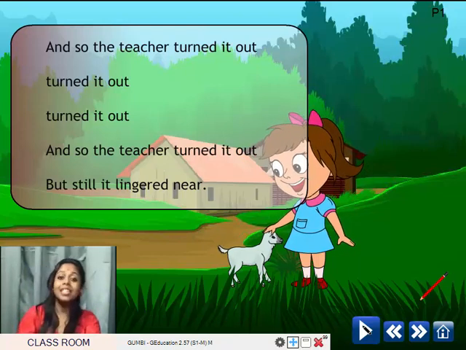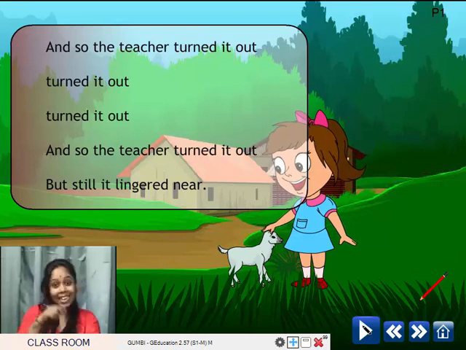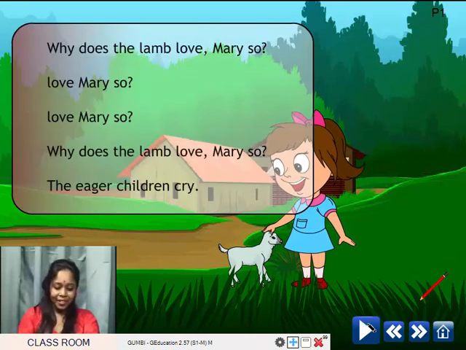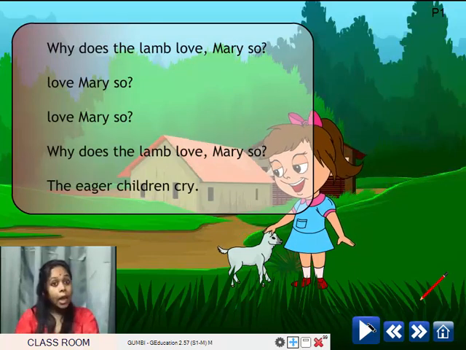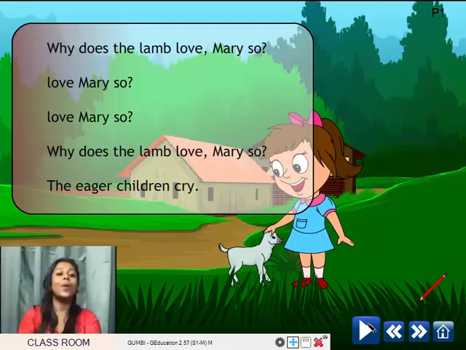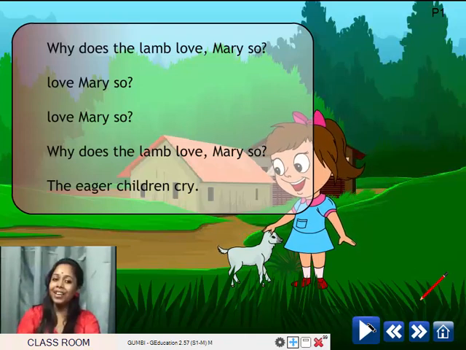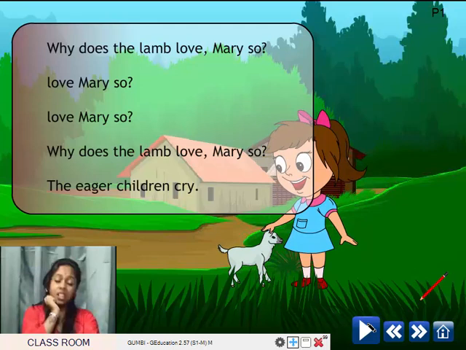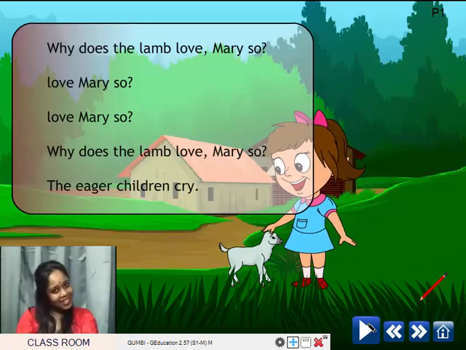And so the teacher turned it out, but still it lingered near. Why does the lamb love Mary so, love Mary so, love Mary so? Why does the lamb love Mary so? The eager children cry.